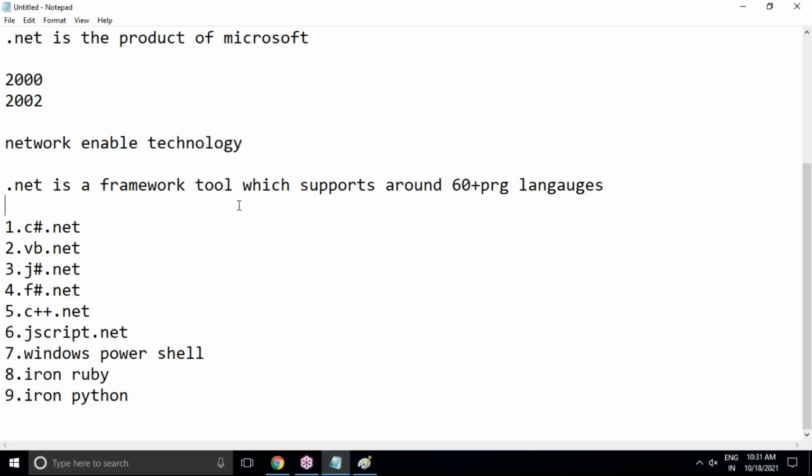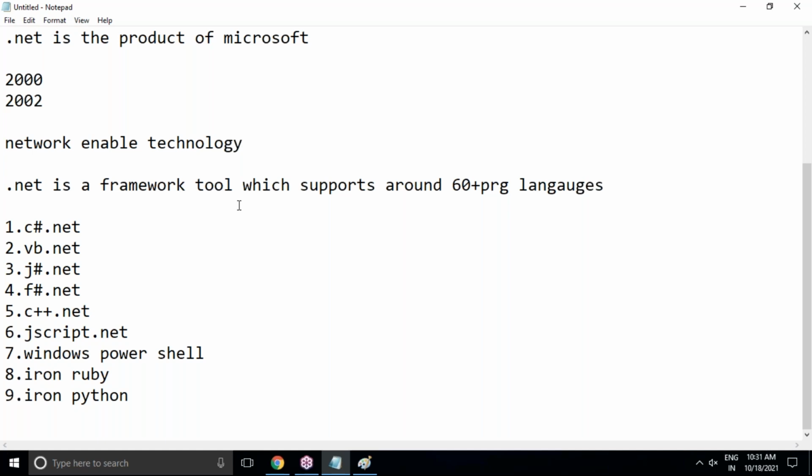Compared to other existing languages, but I'm not going to compare with other languages. Literally, I can compare with Java. Compared to Java, obviously .NET will be very handy and you can understand it very easily, because mostly we get built-in libraries. Those libraries you have to import, write a little bit of code, and execute your code. That's enough. But here the thing is when the .NET Framework libraries will be available.